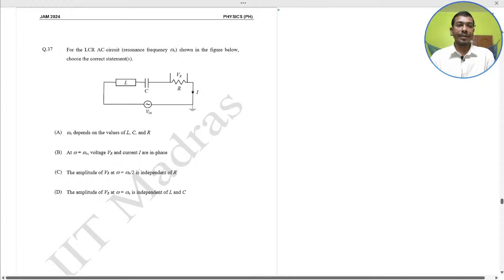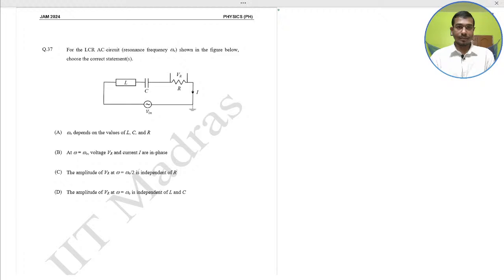question number 37. For the LCR AC circuit shown in the figure below, choose the correct option. Solve yourself and put the answer in the comment box.